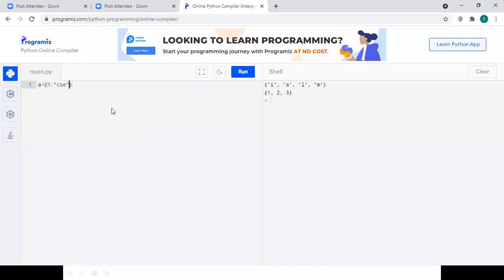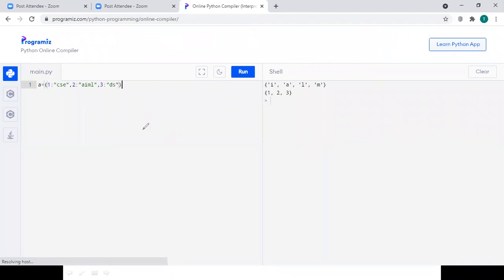And if I want to represent one more key value pair, I have to use a comma, and then the key is 2, and for the 2 the value is AIML. And if I want to represent one more key value pair, again I have to use a comma, the key is 3, and the value is data science, that is DS. So this is how we represent a dictionary.